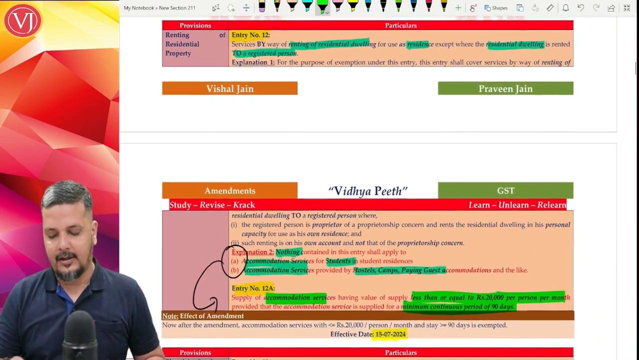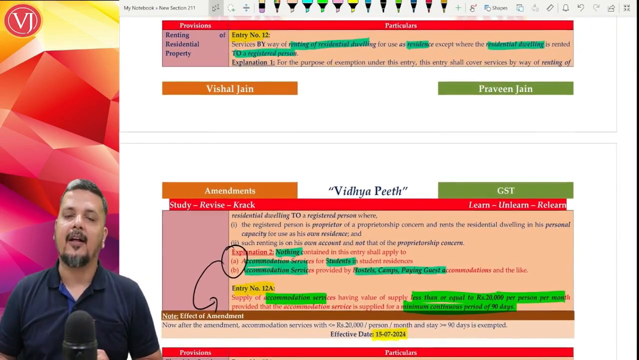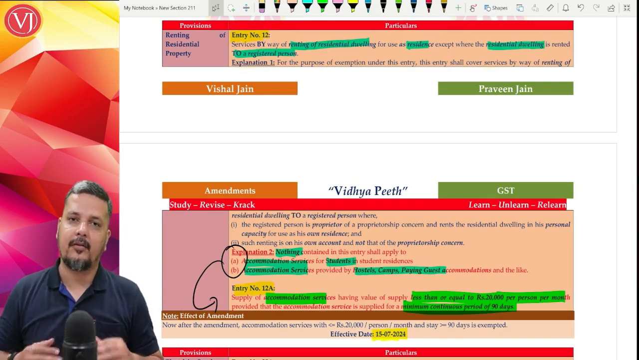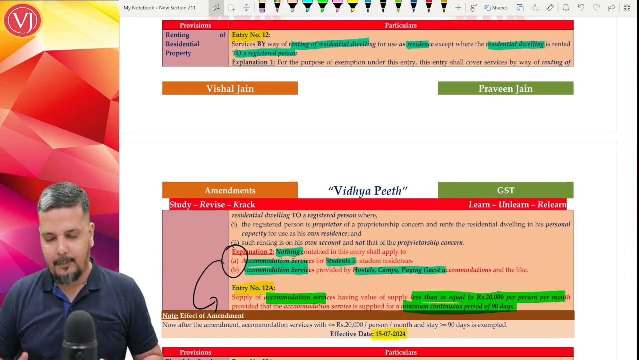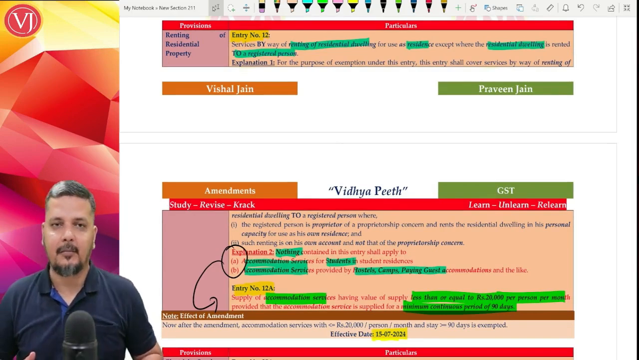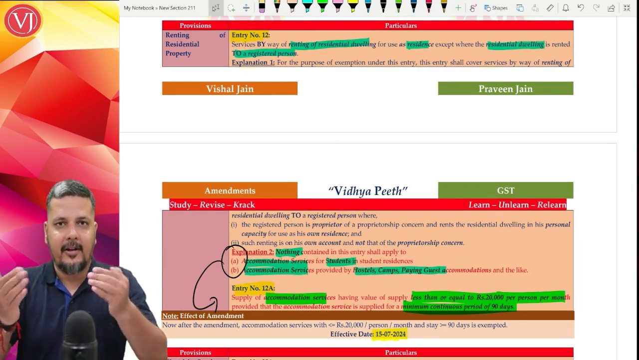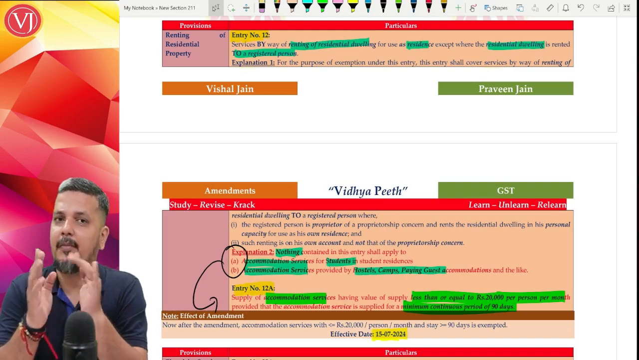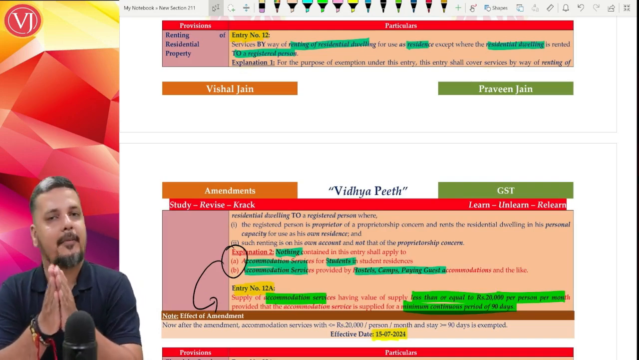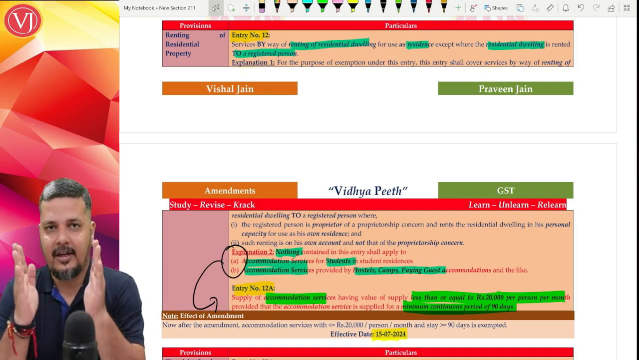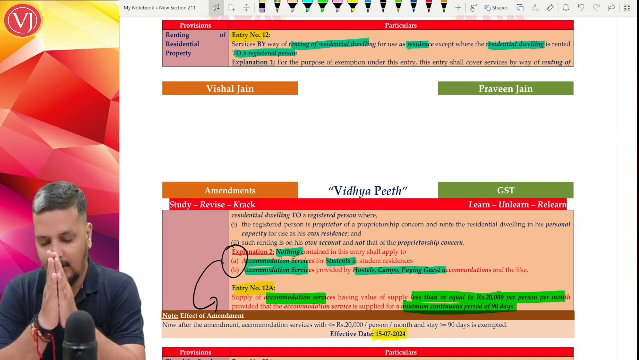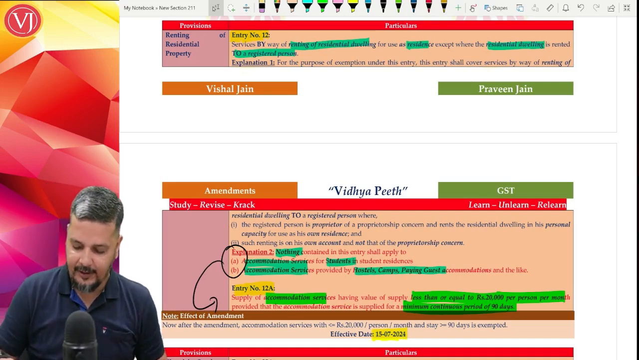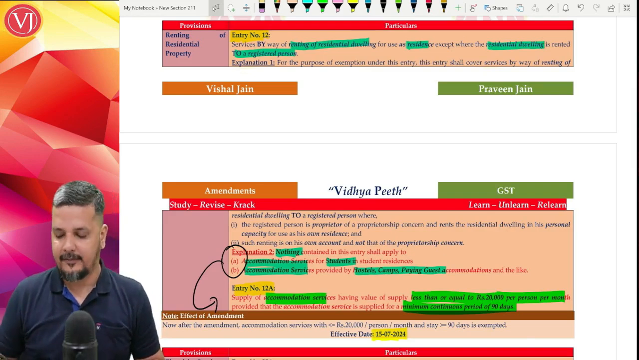Now both are connected. First, they have tried to say that accommodation services for students or given by hostels, camps or paying guests are not covered by this entry number 12. Entry 12 tells us accommodation service, we are covering it. It is exempted with two conditions. The amount should be up to 20,000 per month per person. Second, the stay period should be a minimum of 90 days or more. If both these conditions are satisfied, then it is exempted.